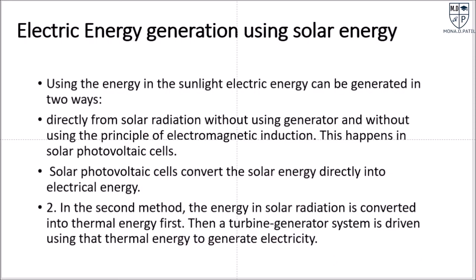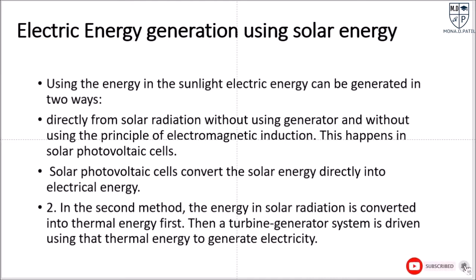Next is electric energy generation using solar energy. Using the energy in sunlight, electric energy can be generated in two ways. The first way is directly from solar radiation, without using a generator and without using the principle of electromagnetic induction. This happens in the solar photovoltaic cell, which converts solar energy directly into electrical energy. In the second method, the energy in solar radiation is converted into thermal energy first, then the turbine generator system is driven using that thermal energy to generate electricity.